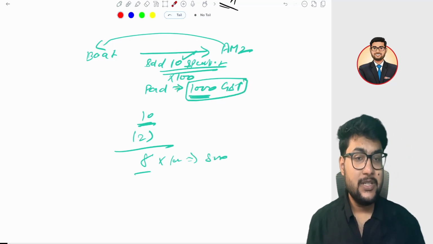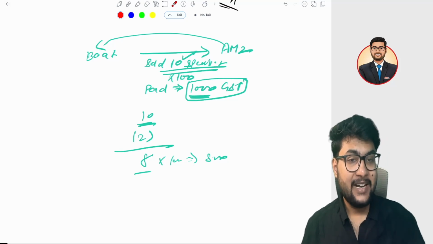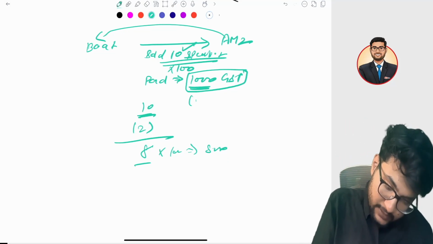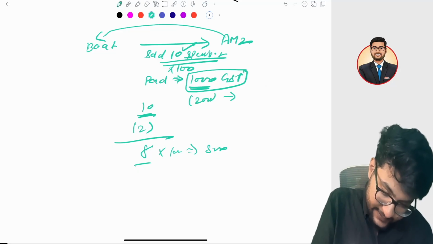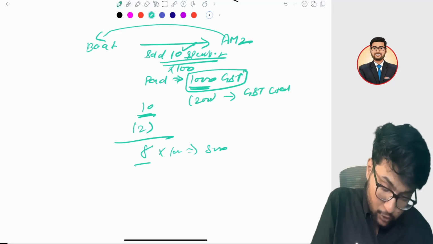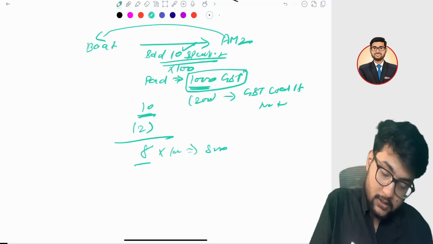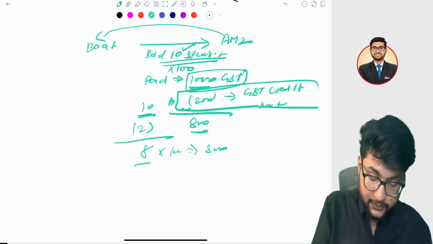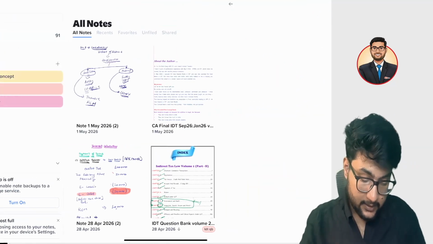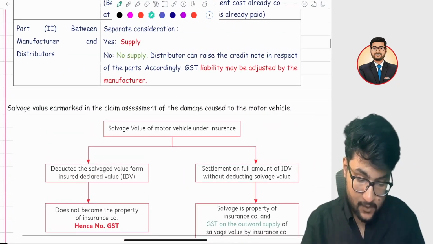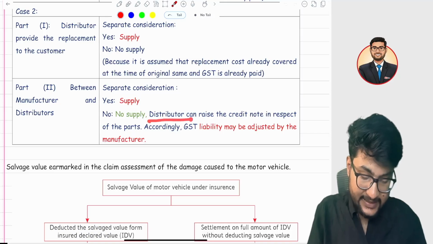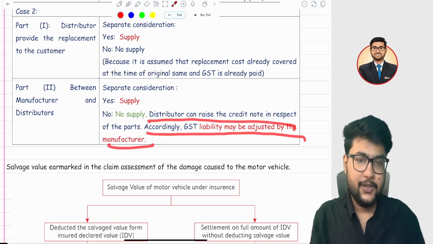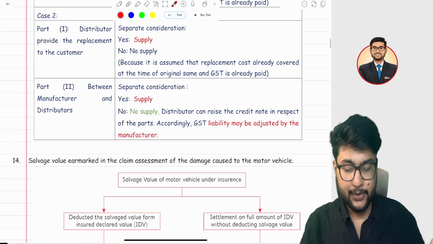Now what do we have to do? Sir, we have to credit our creditor. Now we will issue the credit note. This is a GST credit note, not a commercial credit note. It's a GST credit note and the amount will be 800. So if you see here, the distributor can raise a credit note in respect of the part. Accordingly, GST liability may be adjusted by the manufacturer. I hope you got my point.